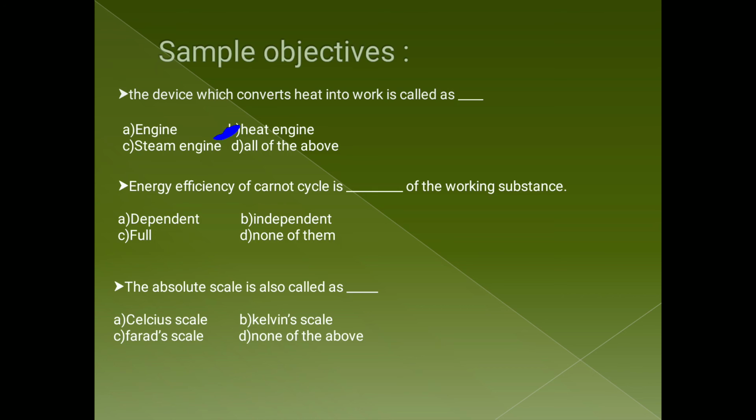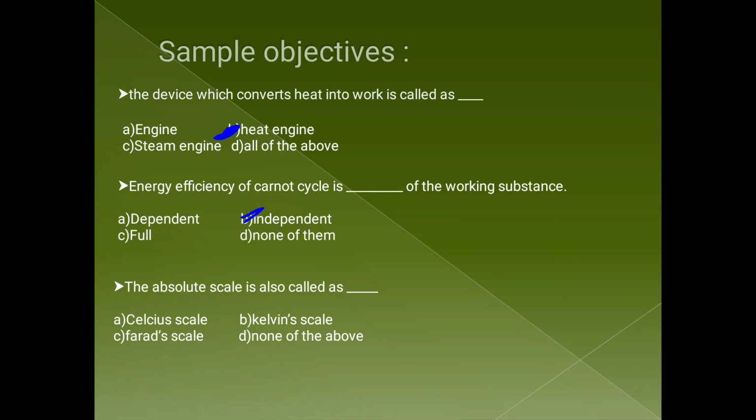Now the second question: the energy efficiency of a Carnot cycle is dash of the working substance, whether dependent, independent, full, or none of the above. If you see Carnot's theorem, you will understand the answer, that is independent. The energy efficiency of a Carnot cycle does not depend on the working substance. So option B is the correct option.